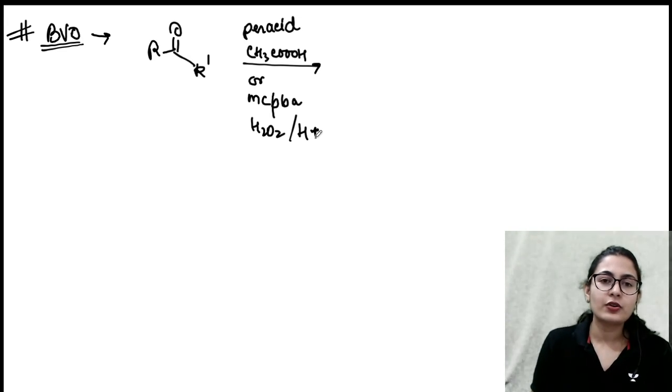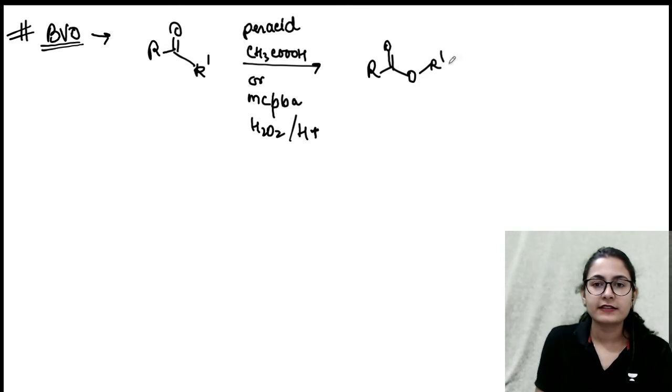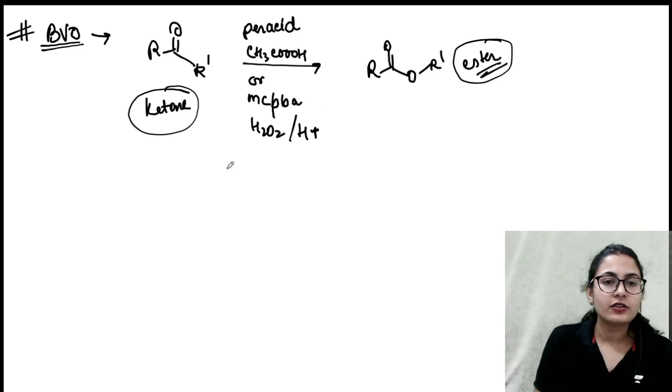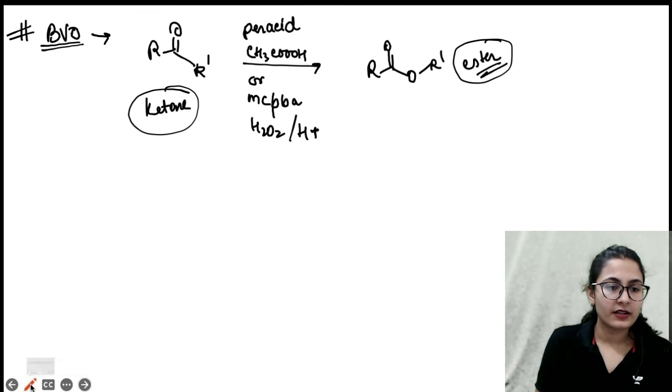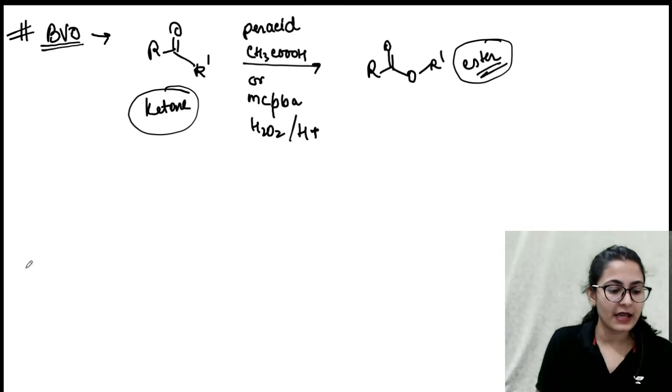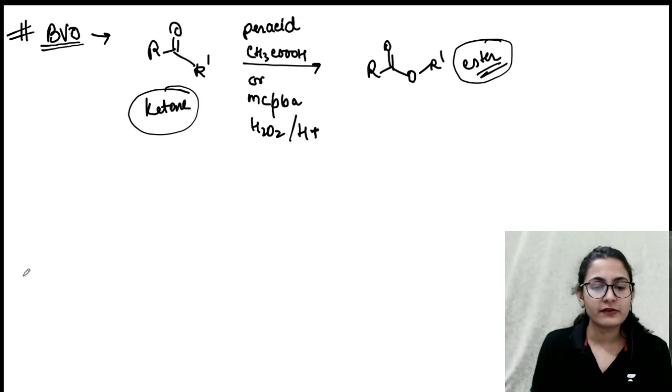Okay, so what is the mechanism, guys? What is happening? Let's say you are going to get the ester. So you start from the ketone and you get the ester over here. Okay, so what is the mechanism which is happening? Let's take an example, guys, because when we see an example, we are able to see the selectivity better.